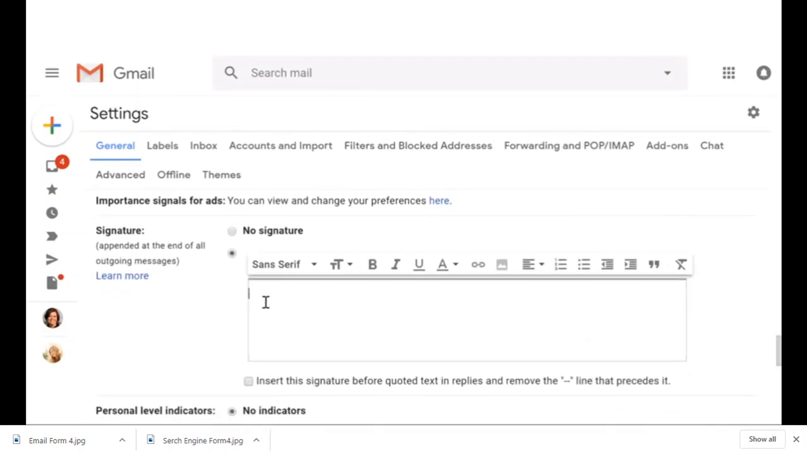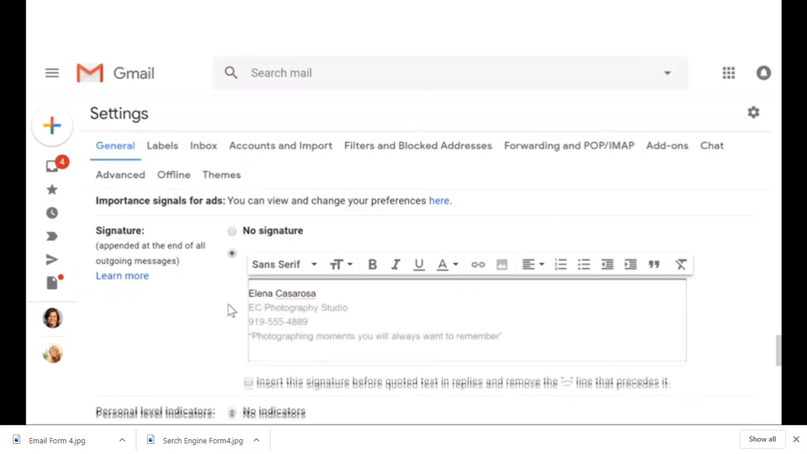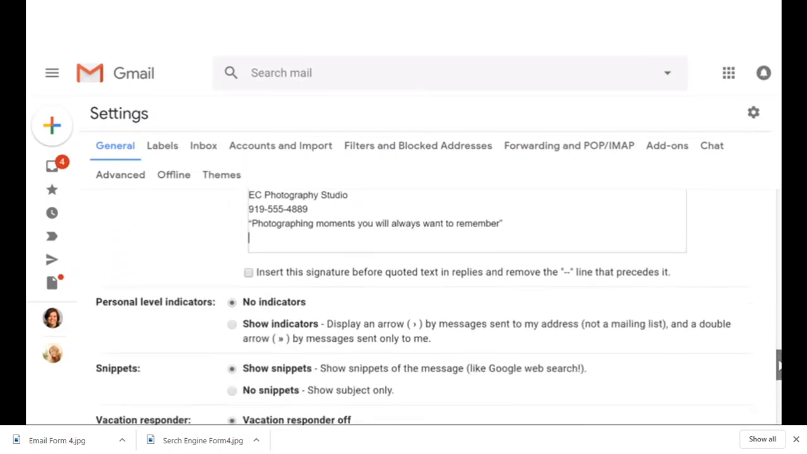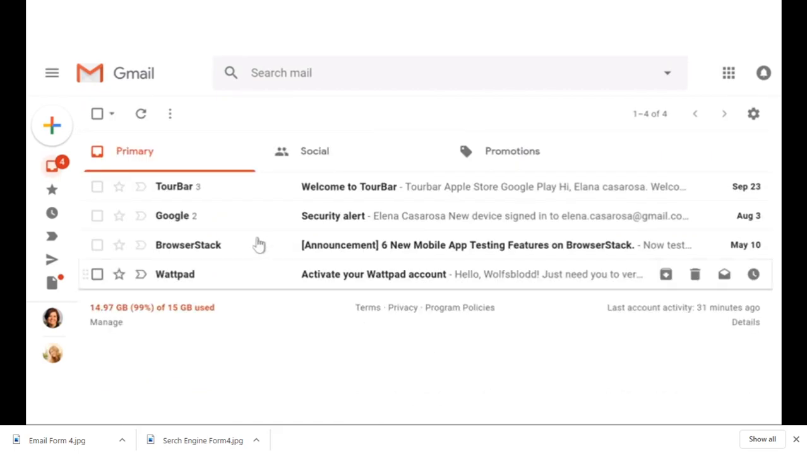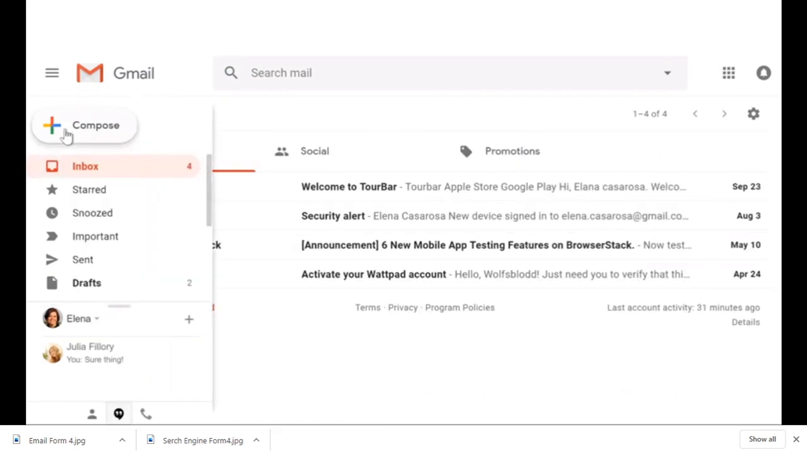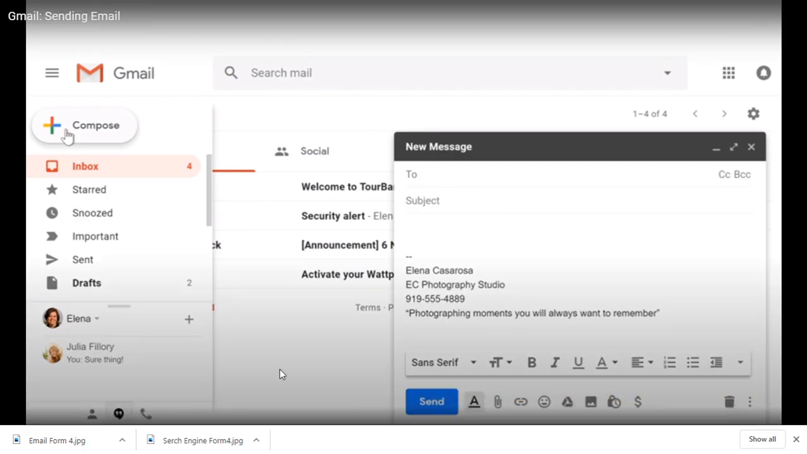Typically, a signature will include your name and some kind of contact info, like an email address or a phone number. But keep in mind that this will be seen by everybody who gets an email from you, so you may not want to include anything too personal, like a home address. When you're done, scroll to the bottom of the page and click Save Changes. And now, whenever you compose an email, your signature will appear at the end.